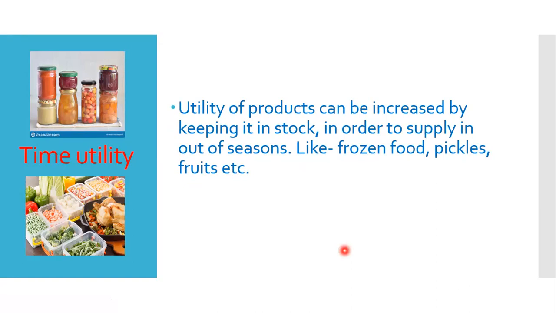So when these excess things are stocked and then sold when it is not the season of this product, their utility is high to the people, because out of season these products are not available to us. This is called time utility, like frozen food, pickles, fruits, etc.